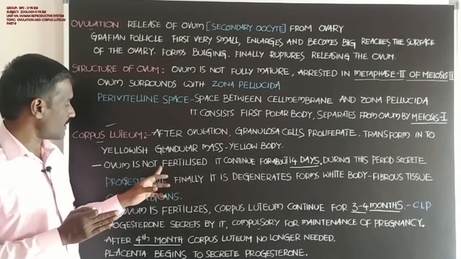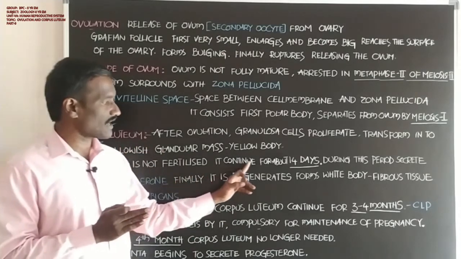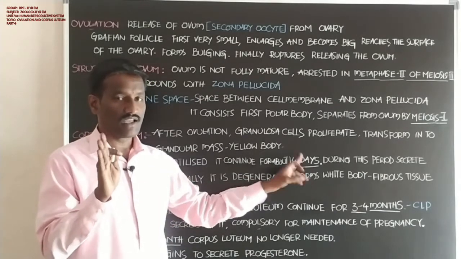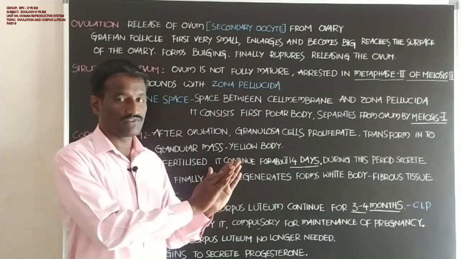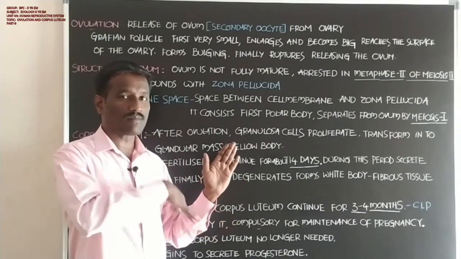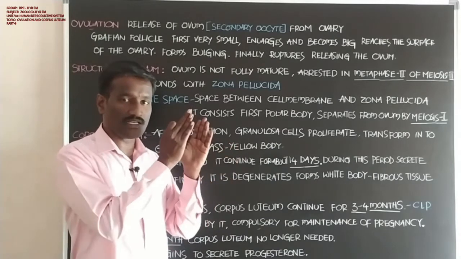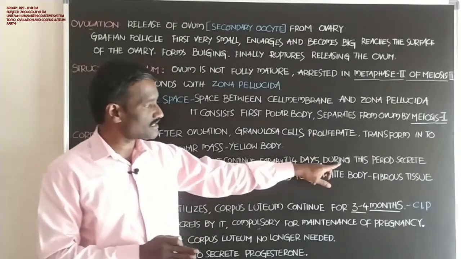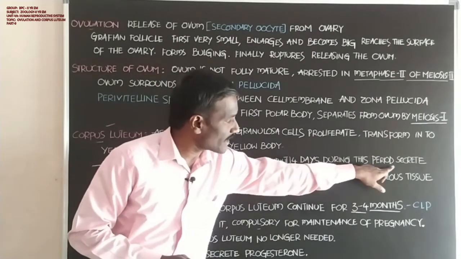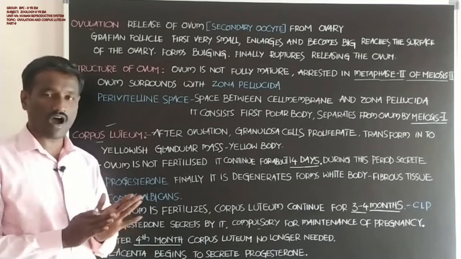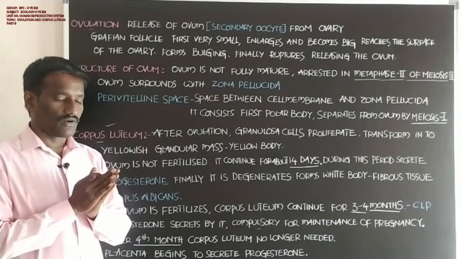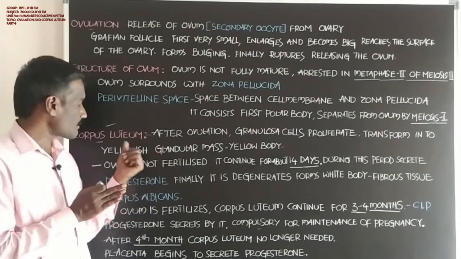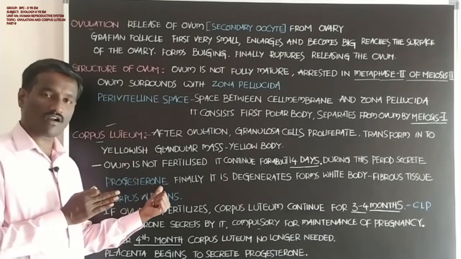Student, the corpus luteum continues for about 14 days. If the ovum is not fertilized, the corpus luteum, or yellowish body, persists for about 14 days. During this time, for the period of 14 days, the corpus luteum secretes progesterone hormone.